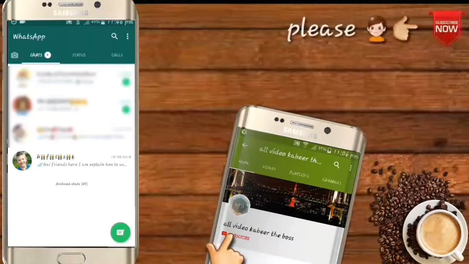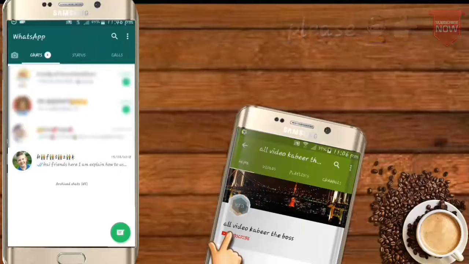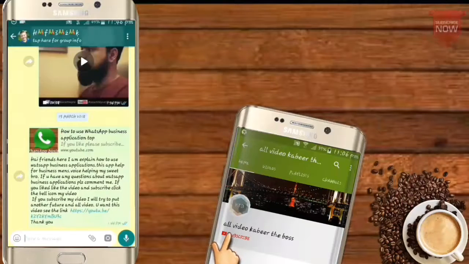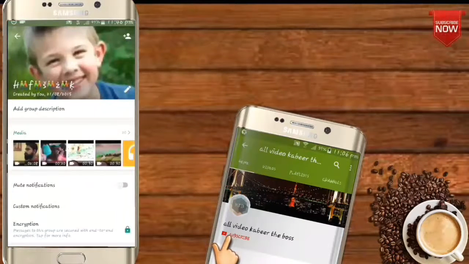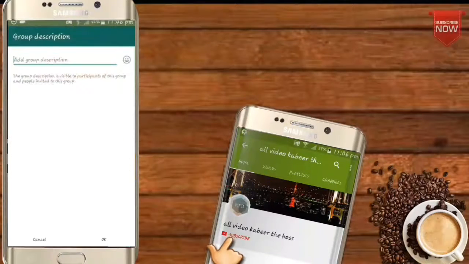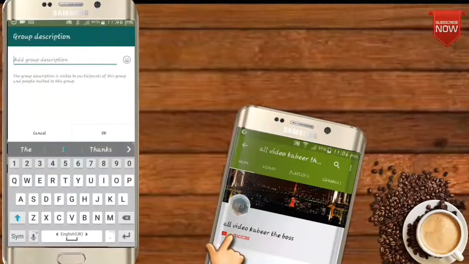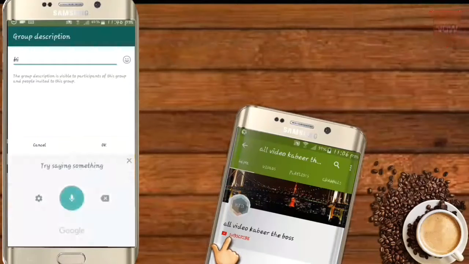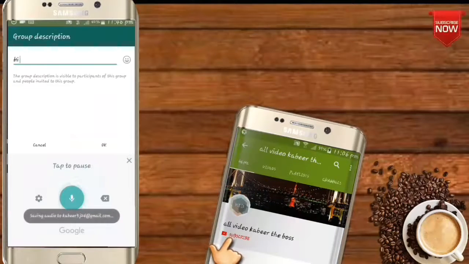I am clicking my group. We have to click the bottom of that, group description. We have to click there. I have typed hi friends.